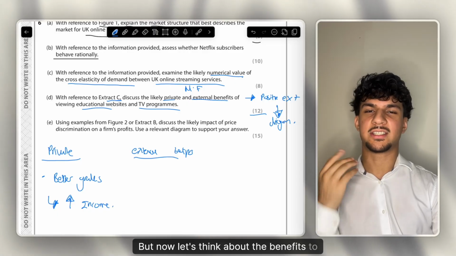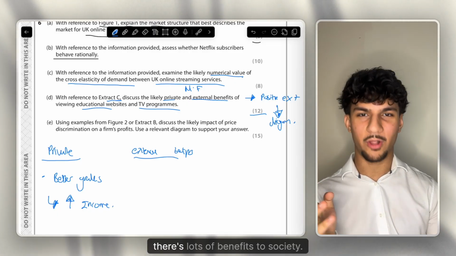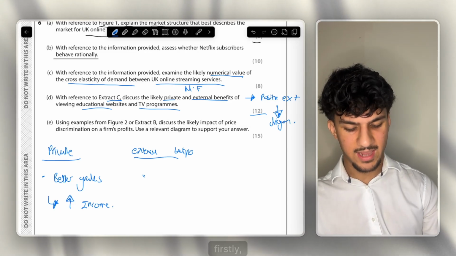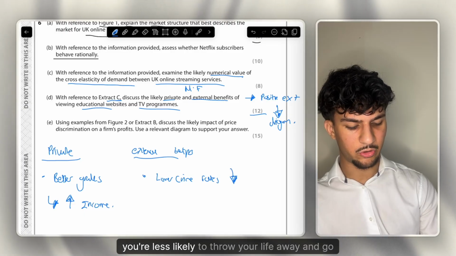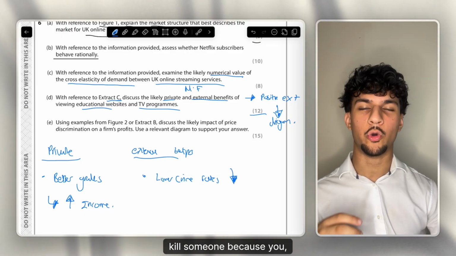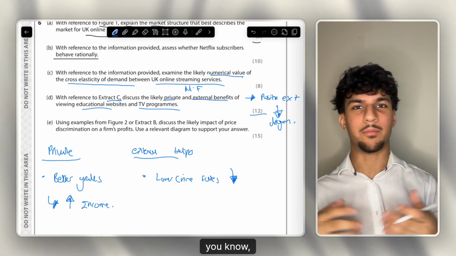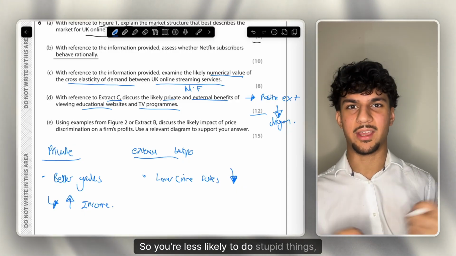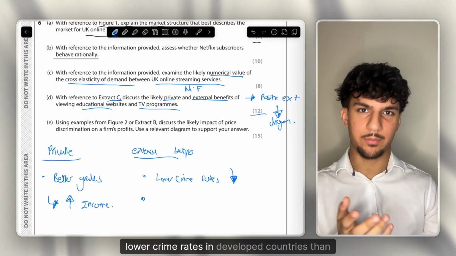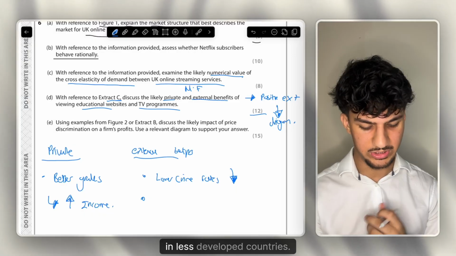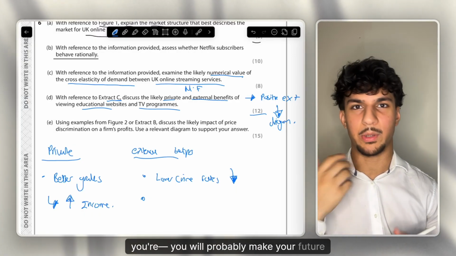But now let's think about the benefits to society of you becoming more educated. If you are more educated, there's lots of benefits to society. Firstly, educated people lower the crime rates, since if you're educated, you're less likely to throw your life away and go kill someone, because you understand the ramifications. You have a career, you probably have a family that you have to provide for. So you're less likely to do stupid things, you're less likely to hurt people, thus lower crime rates. That's why we see lower crime rates in developed countries rather than less developed countries.